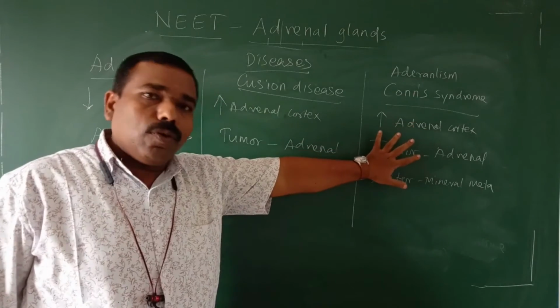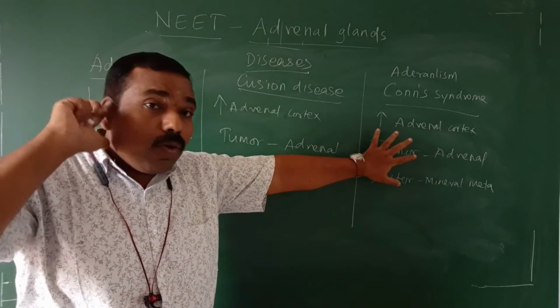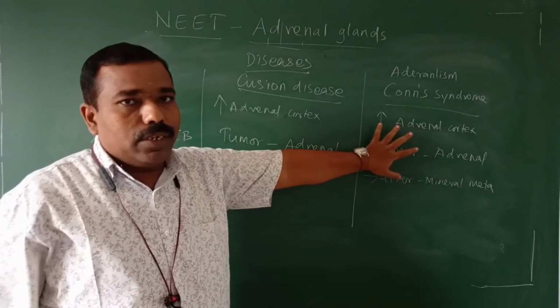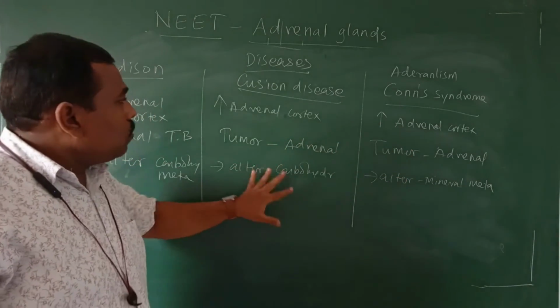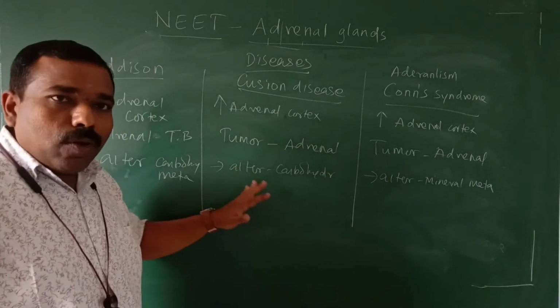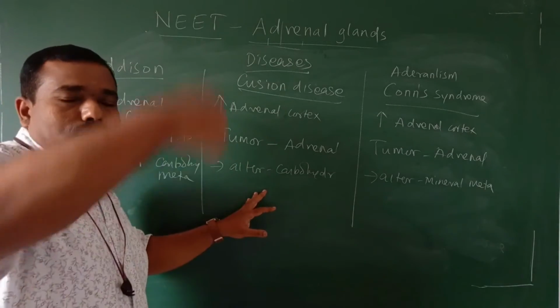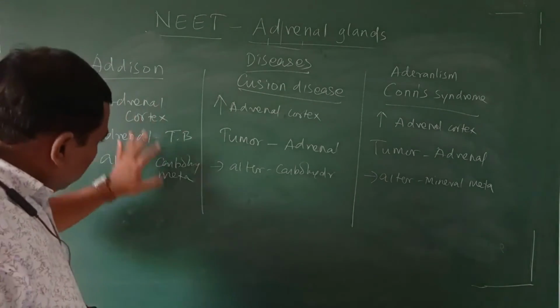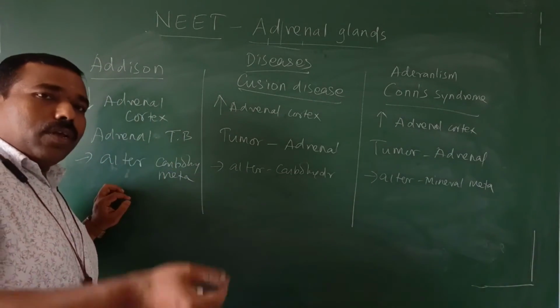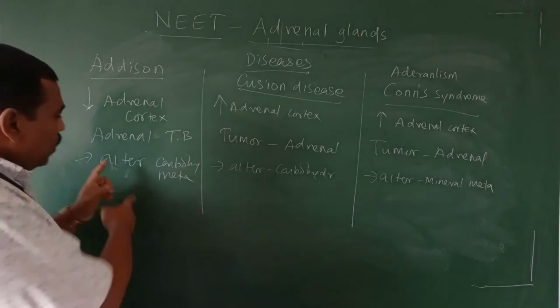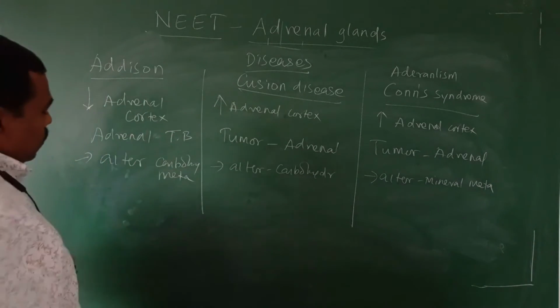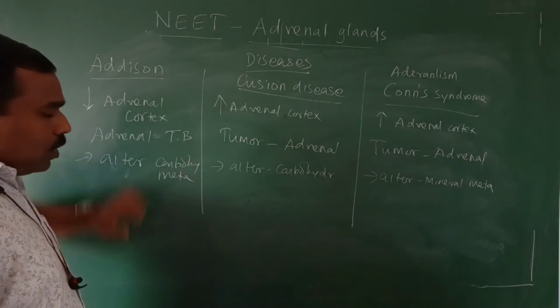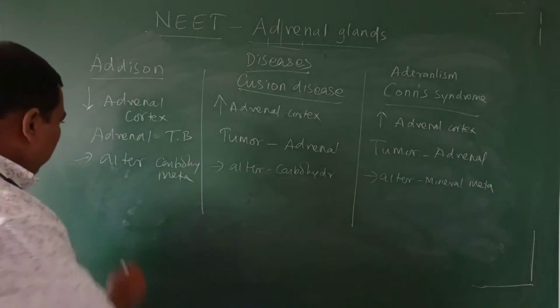In Conn's syndrome, mineralocorticoid is excessively secreted. In Cushing disease, glucocorticoid is excessively secreted. In Addison disease, glucocorticoid is secreted at a low level. That's why it alters carbohydrate metabolism. So, due to the altered carbohydrate metabolism, what will happen?